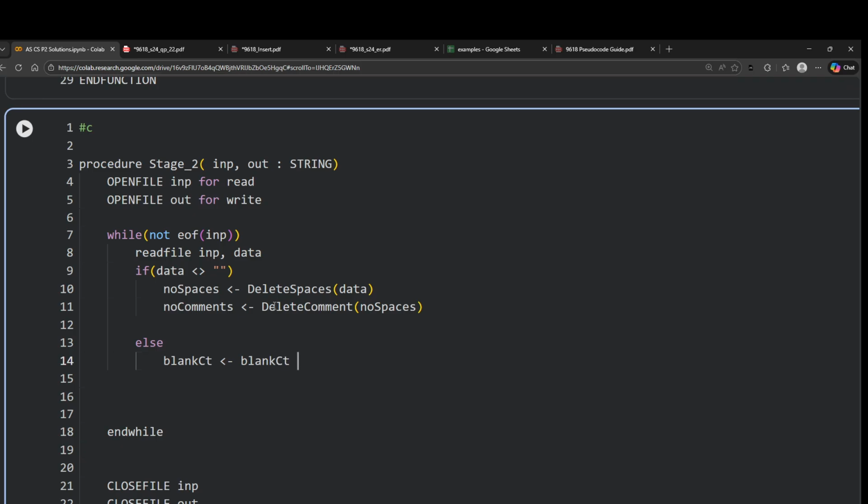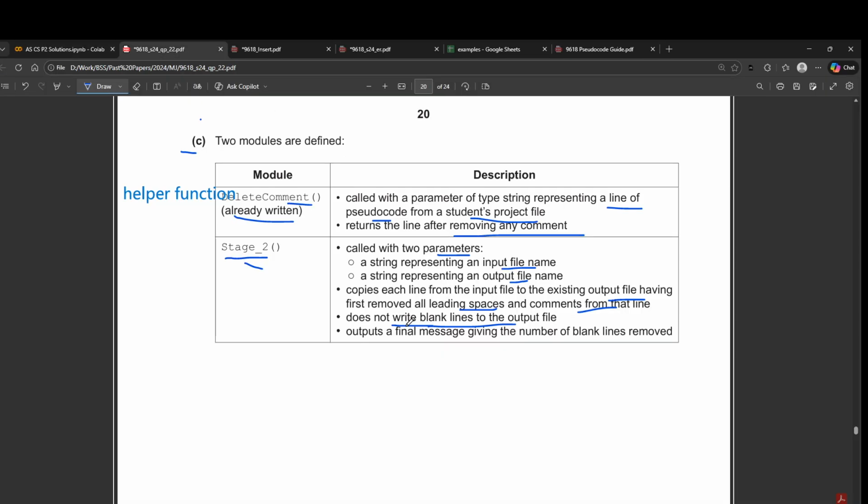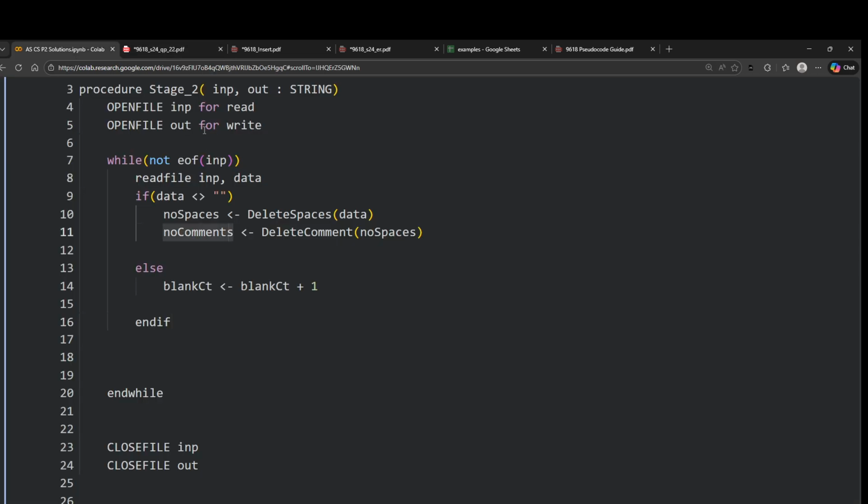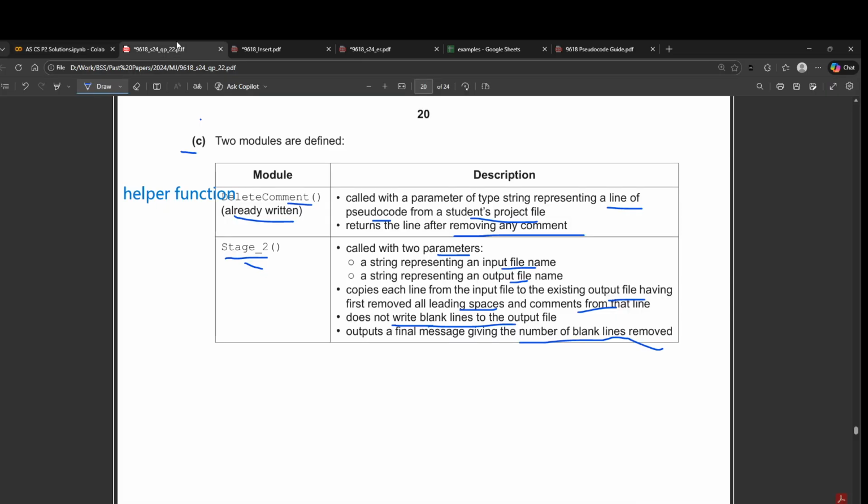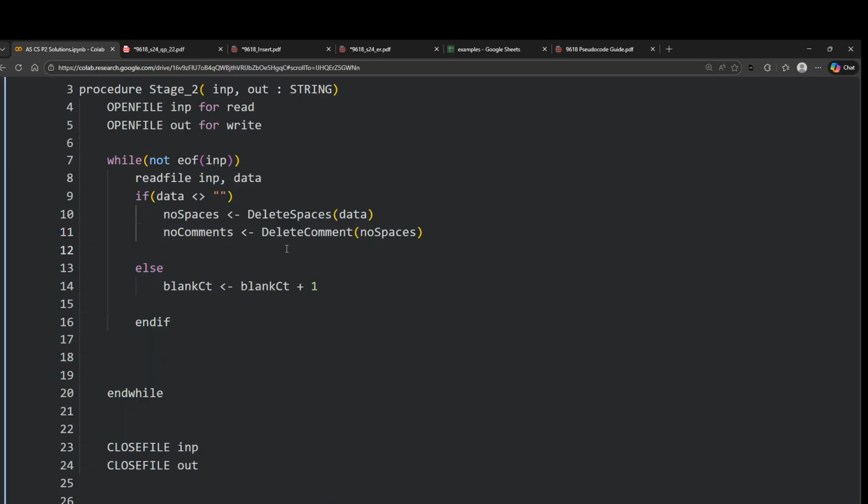Blank count is equal to blank count plus 1, because the question says that you have to give the number of blank lines that were removed. So we are not going to write the blank lines, but we are going to count how many of them were blank.